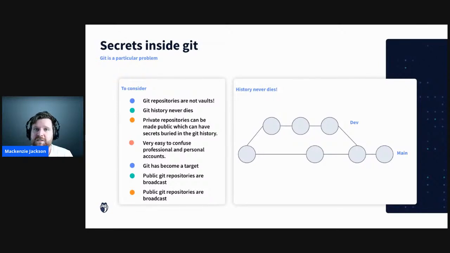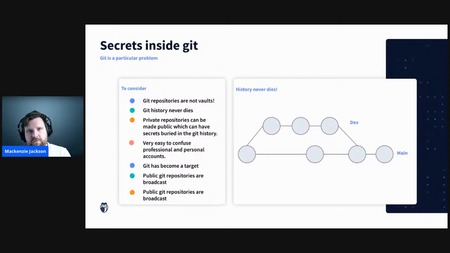But when it comes to source code as the vulnerability, we actually have to worry about all of the history that we have here. Are there secrets exposed within the history? Do we have sensitive files and PII that we've removed in our Git history? So we need to be aware that the history never dies. And this can create a new problem, particularly in finding the vulnerabilities.